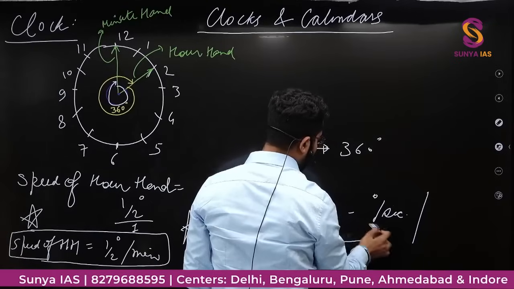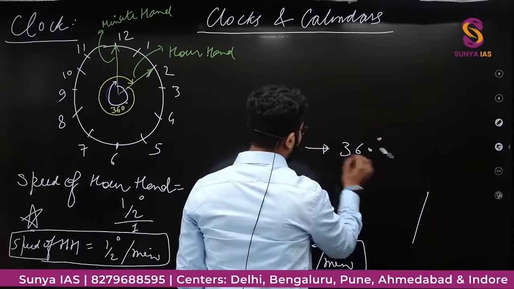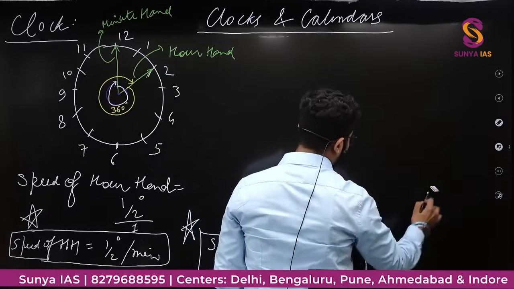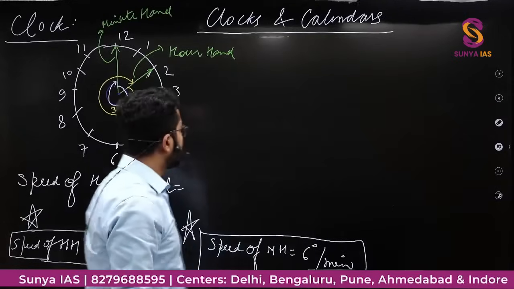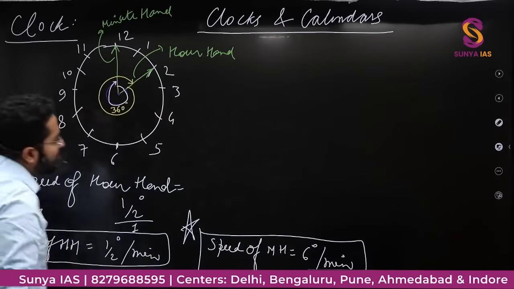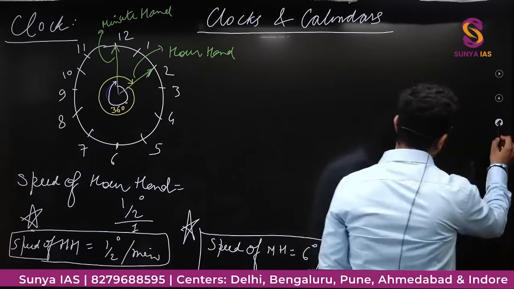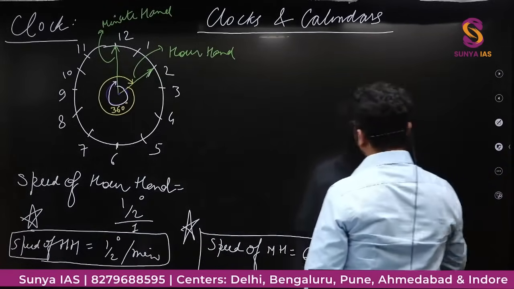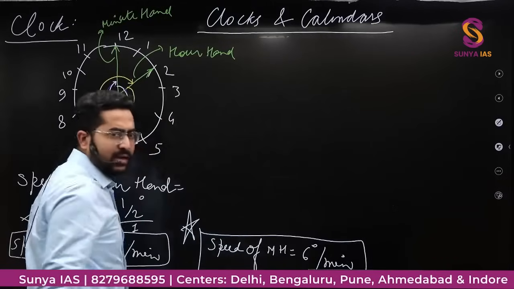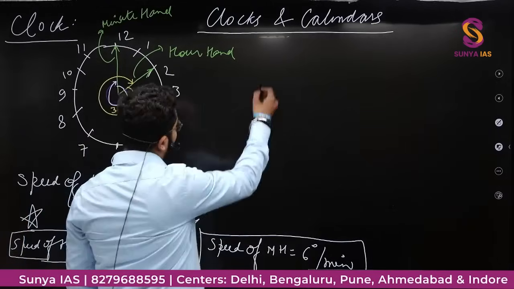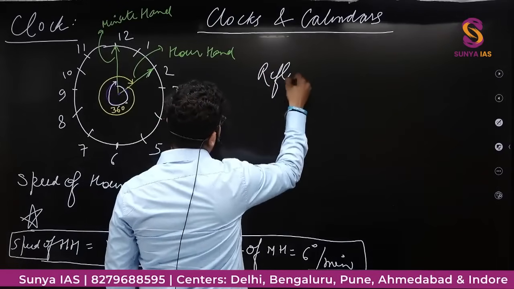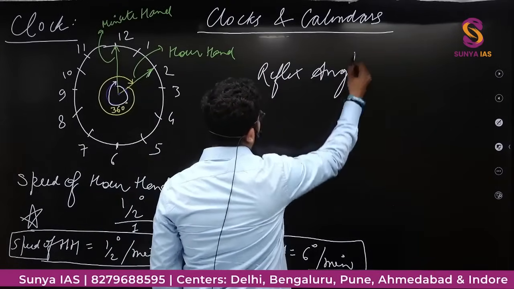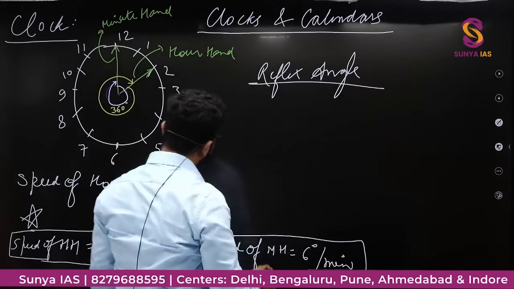So we know the speed of hour hand and minute hand. Now I would tell you the concept of relative speed. Okay, one basic thing is, sometimes they ask about the term reflex angle. This is just a concept. What is reflex angle? Reflex angle क्या होता है?